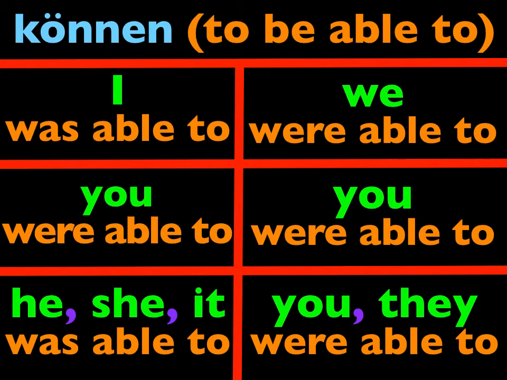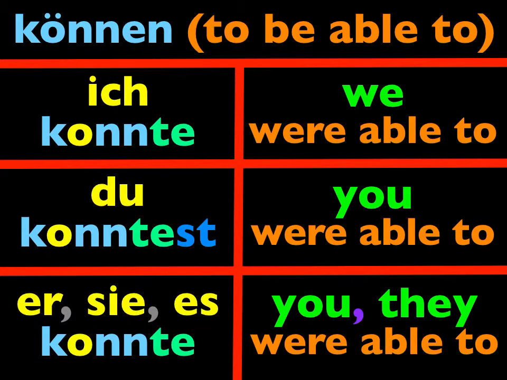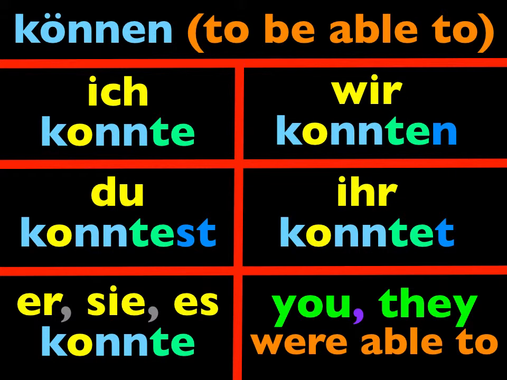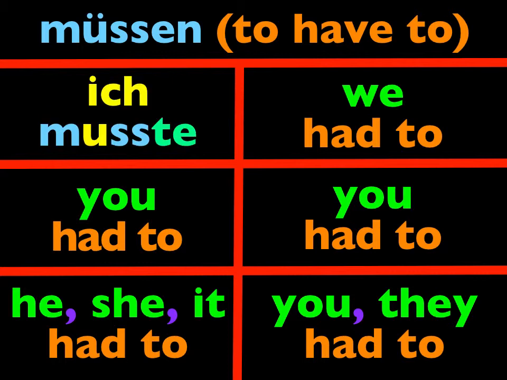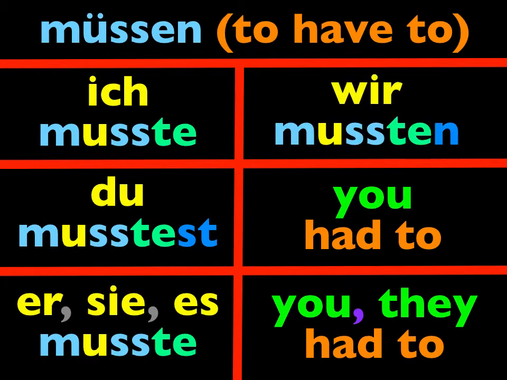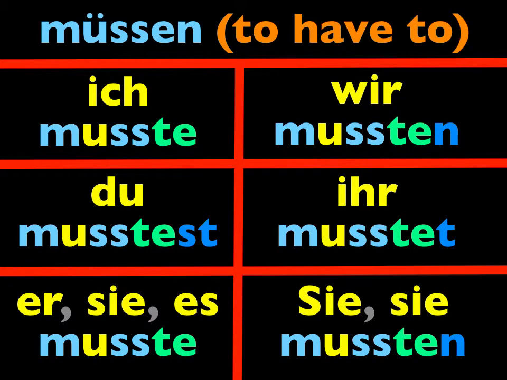how it was ich konnte, du konntest, konnte, wir konnten, ihr konntet, und sie konnten. And also for the verb müssen, to have to or must, how it's ich musste, du musstest, musste, wir mussten, ihr musstet, and sie mussten.